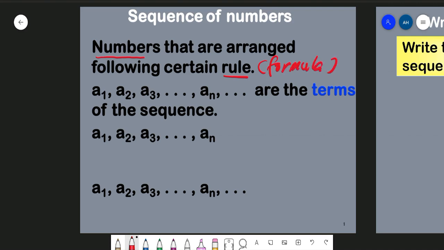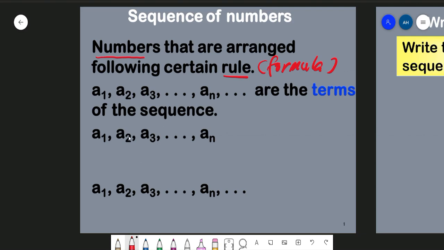Now, in general, we can write a sequence by using the symbol A. So we have A1, A2, A3, and so on up to An, and then it can continue to infinity. A1 is called the first term, A2 the second term, A3 the third term, and so on and so forth. All these are called terms.